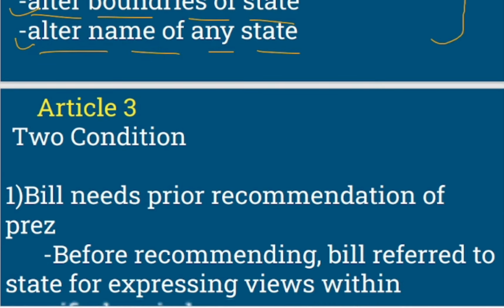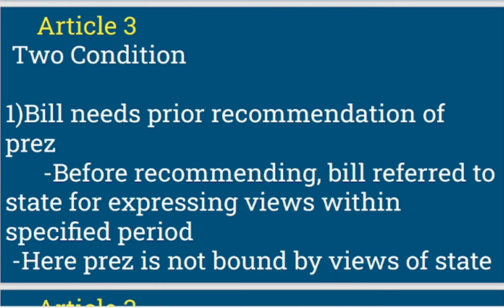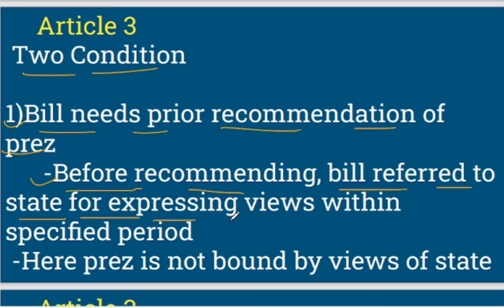Now when there is internal modification, obviously a bill needs to be passed. So with respect to the passage of that bill, there are two conditions which needs to be met. First is that bill needs prior recommendation of president, right? Before recommending, the bill is referred to state legislature for expressing views within a specified period, right? It's clear. And here president is not bound by the views of state, right? So this statement 2 is clear, I guess.